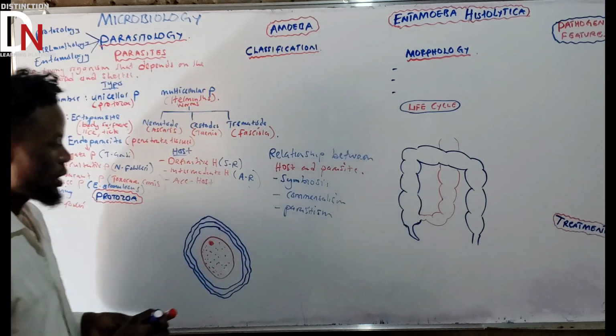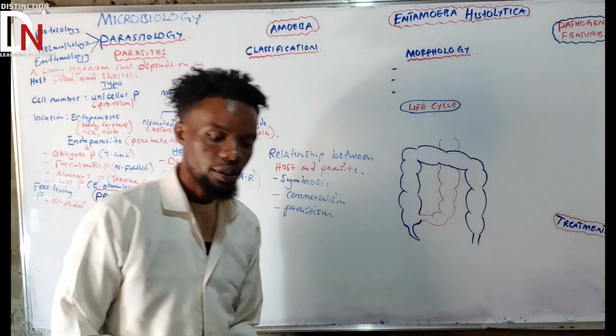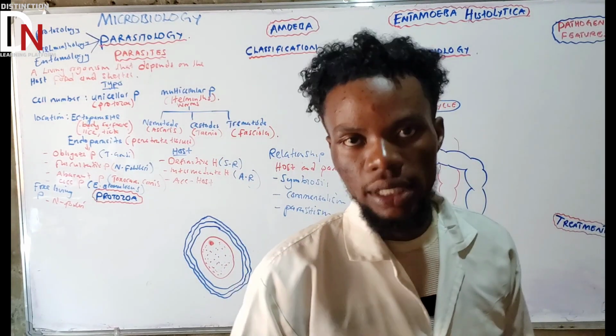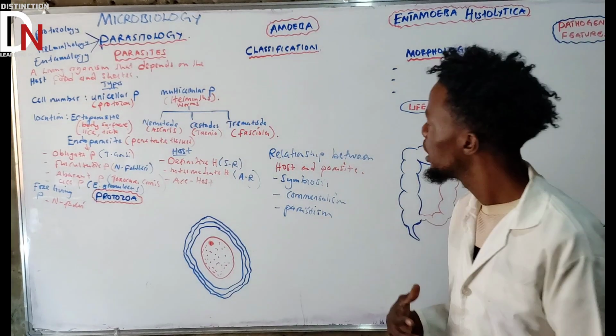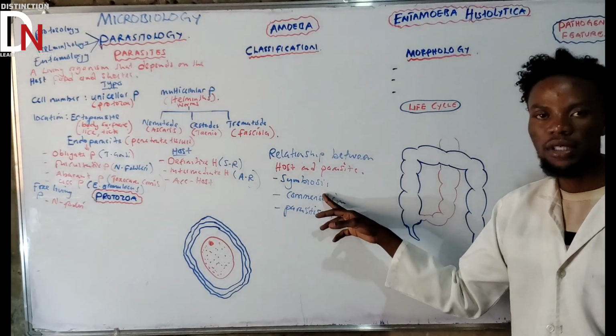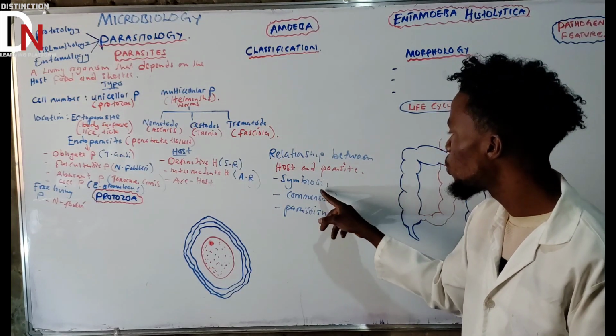Okay, parasitism. So symbiosis, commensalism, and parasitism. Those are the terms they use when it comes to the relationship between a host and a parasite. Symbiosis is a type of relationship between host and parasite, where